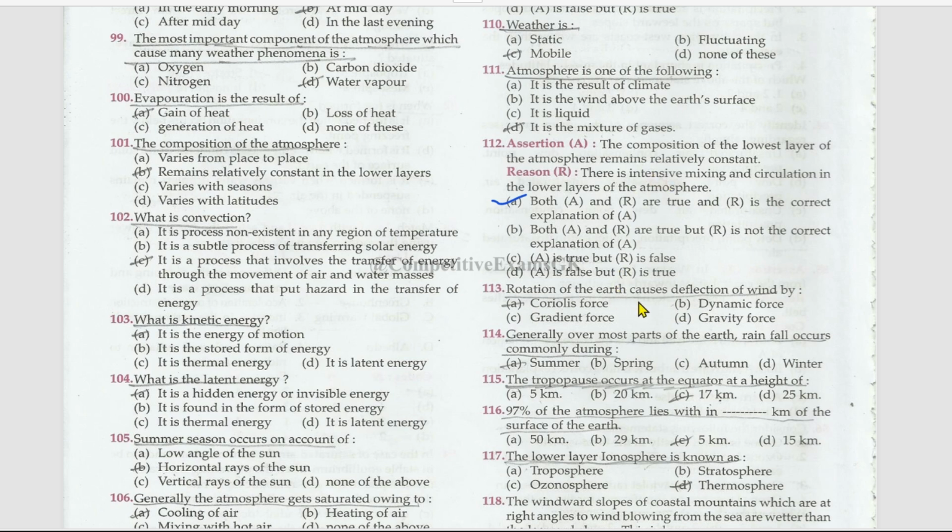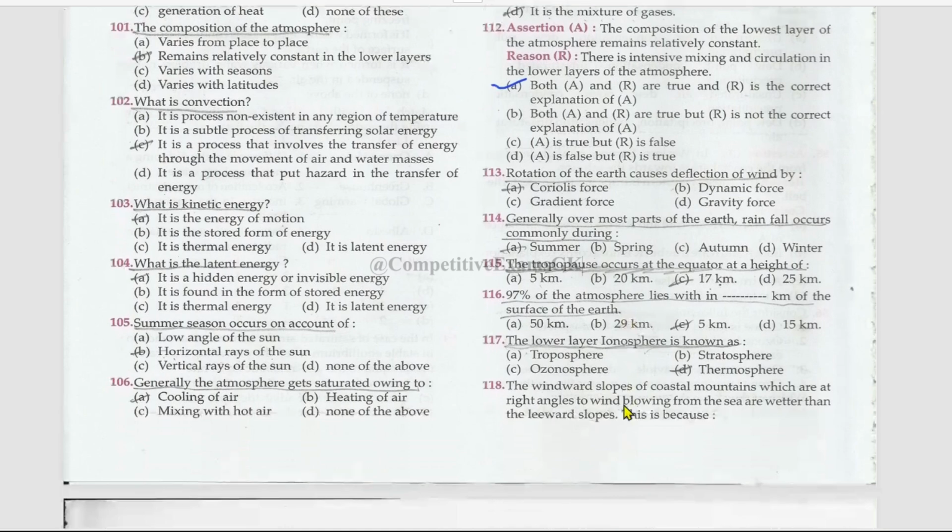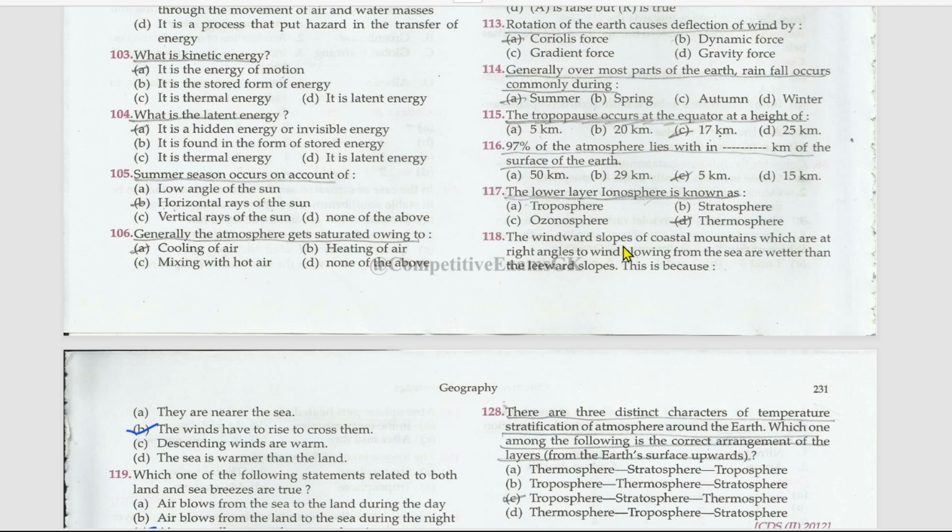Rotation of the Earth causes deflection of the wind by Coriolis force. Generally, over most parts of the Earth, rainfall occurs commonly during summer. The tropopause occurs at the equator at a height of 17 kilometers. 97% of the atmosphere lies within 5 kilometers of the surface of the Earth. The lower layer of the ionosphere is known as thermosphere. The windward slopes of coastal mountains, which are at right angles to wind blowing from the sea, are wetter than the leeward slopes. This is because the winds have to rise to cross them.